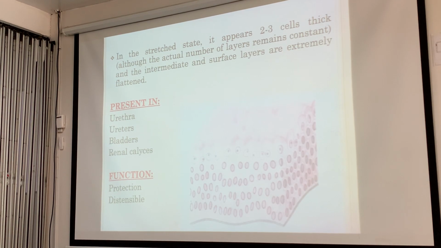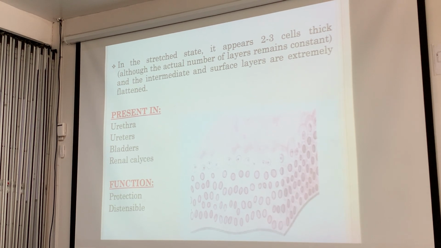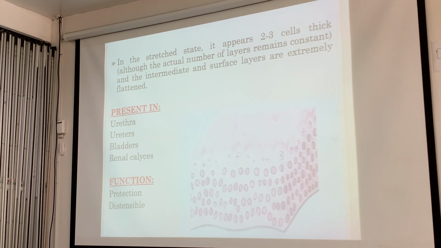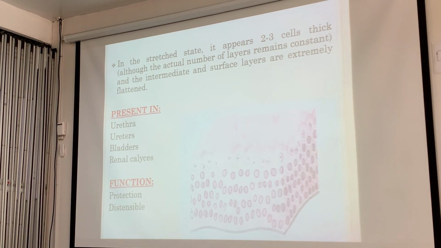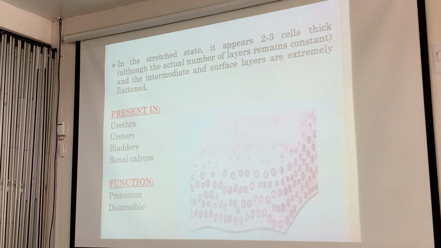In the stretched state, it becomes thinner, typically 2 to 3 cells thick, and the intermediate and surface layers are extremely flattened. It depends on the status. In the relaxed state, not stretched out, it is thicker; it looks thinner if it's stretched.